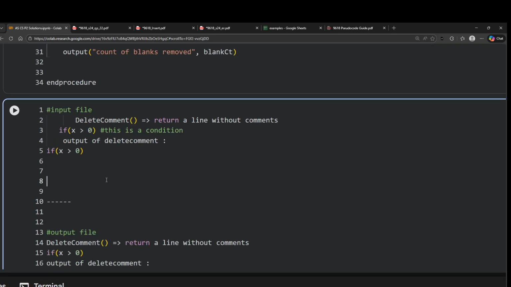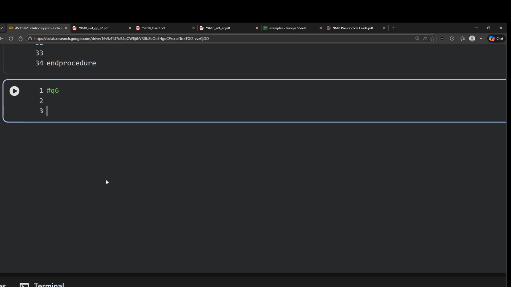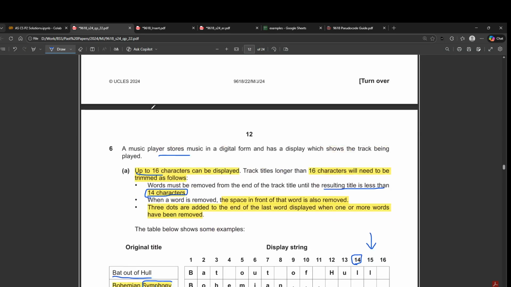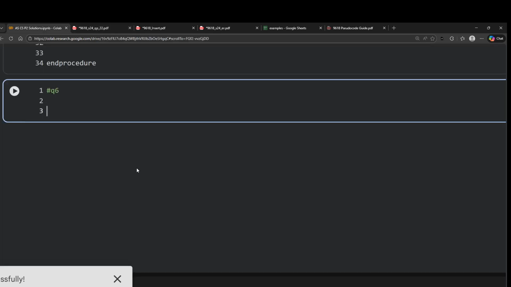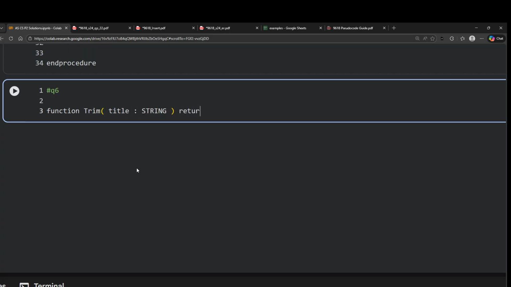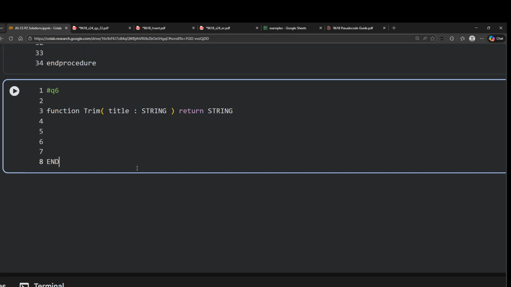Okay, then let's try to do this. This is question number 6. Okay, so this is called trim. So we write function trim, and let's call it title of the song would be a string, and it will return a string, and then we have end function.